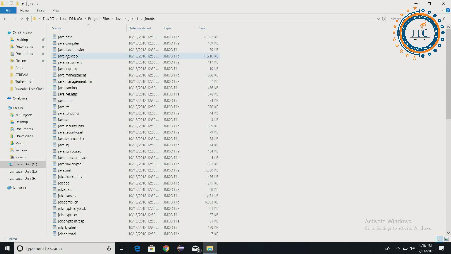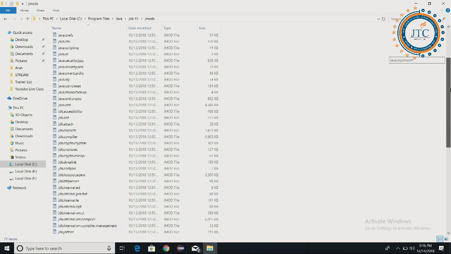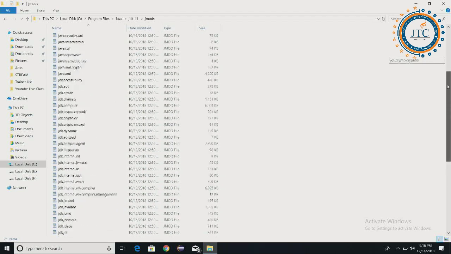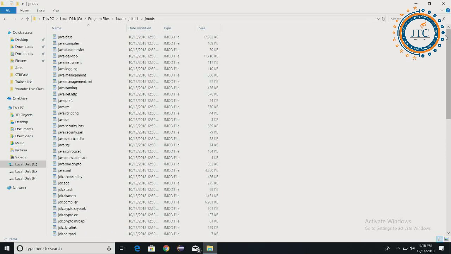In this jmods folder, it's a different kind of concept we are getting. First, we have java.base, the java.base module.